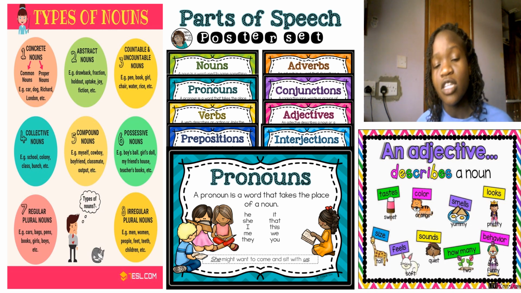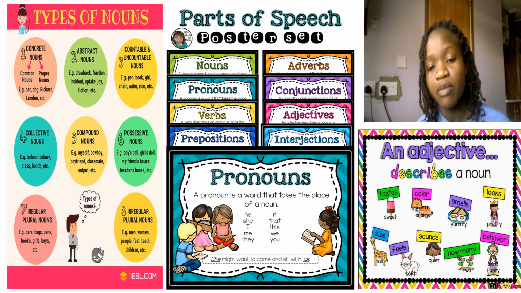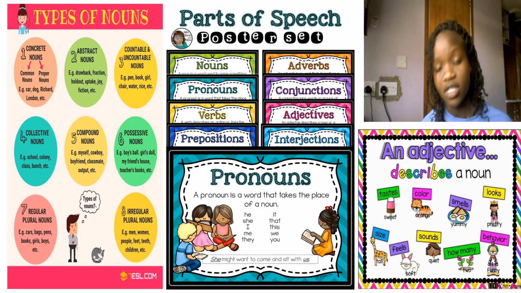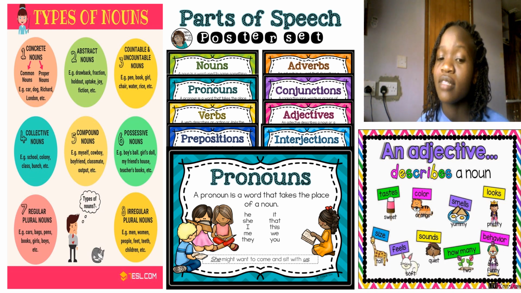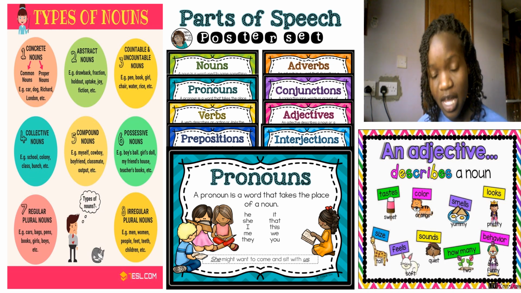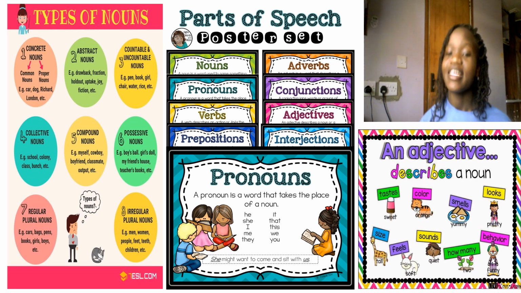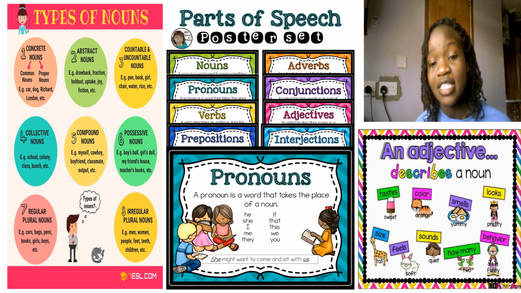So it's a simple way to distinguish them from the others. Another example is, the girl walks slowly. How does this girl walk? The girl walks slowly. The way she walks is slowly.